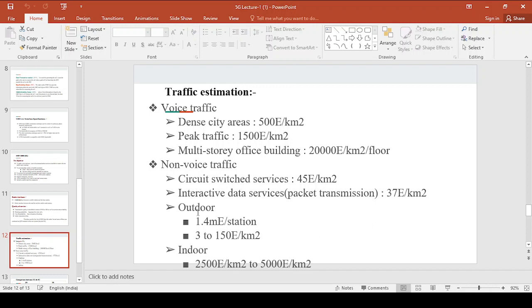And the outdoor, you know the meaning of outdoor. Now it has 1.4 milli erlang per station and 3 to 150 erlang per kilometer square. For indoor, you have 2500 erlang per kilometer square to 5000 erlang per kilometer square.